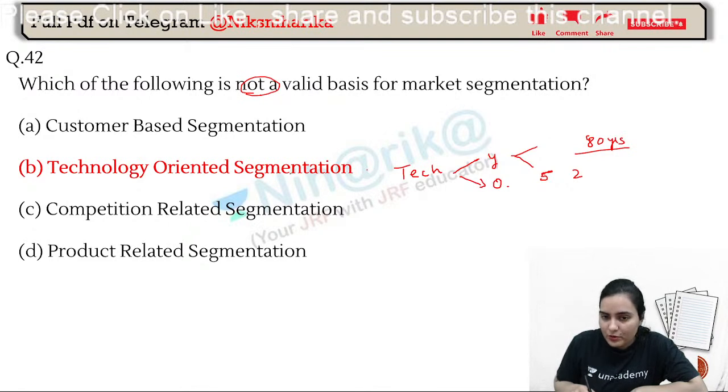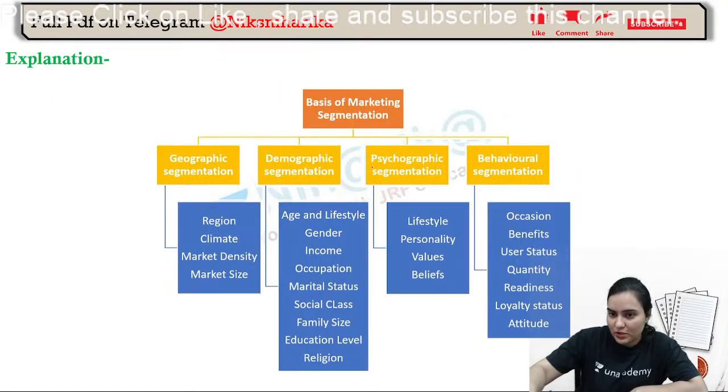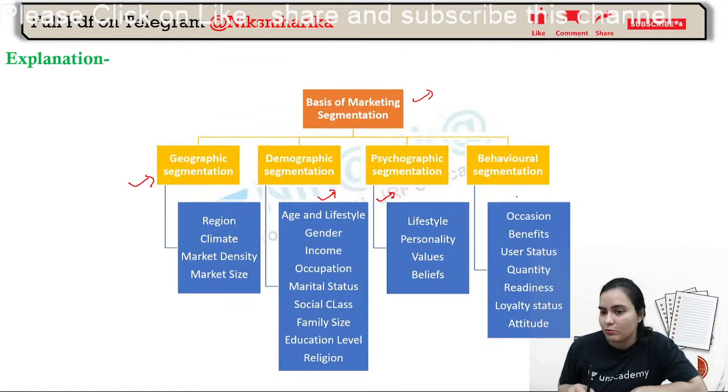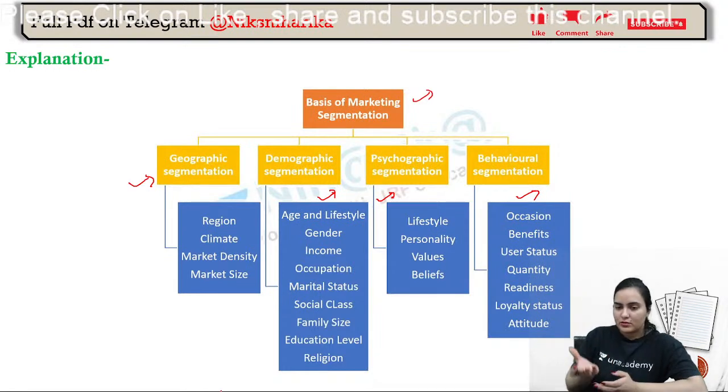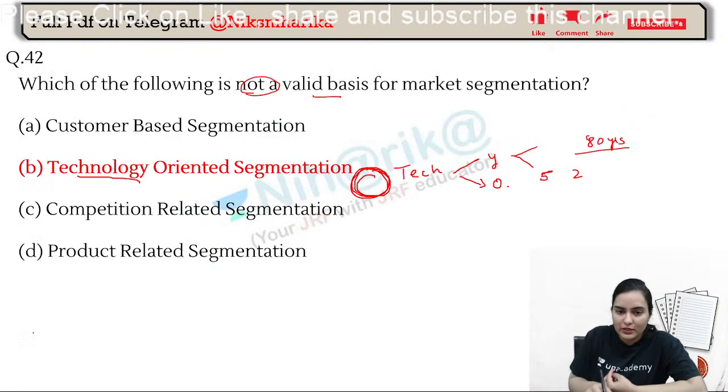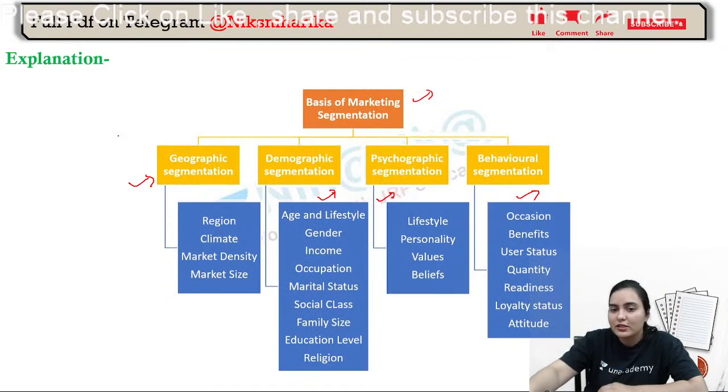So there is no proper bifurcation, no valid basis for technology-oriented segmentation. It is just one market, no segmentation. Where we have seen segmentation, we have seen geographic, demographic, psychographic, and behavioral. Some of it will be part of competition, some of it will be part of product, some of it will be part of customer, but never technology.